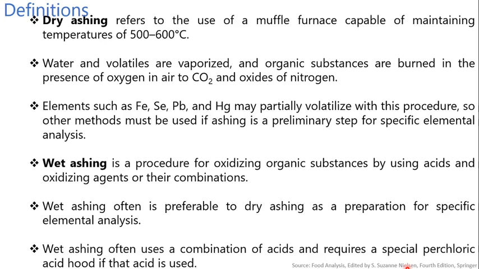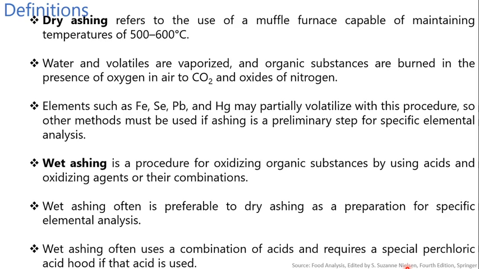So other methods must be used if ashing is the preliminary step for specific elemental analysis. The next one is wet ashing. Wet ashing is the procedure for oxidizing organic substances by using certain mineral acids and oxidizing agents or their combinations. So minerals are solubilized without volatilization.